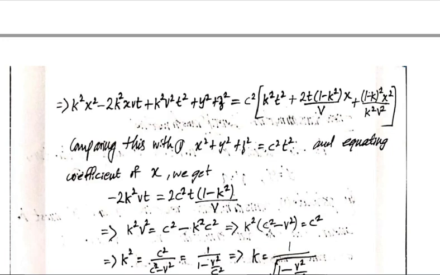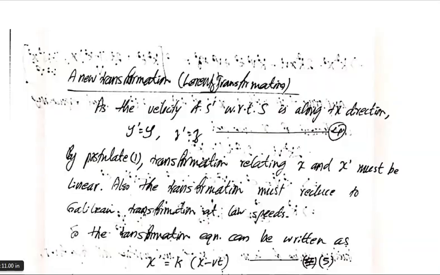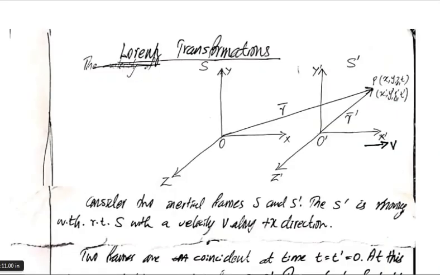These two coefficients should be equal because x is equal to 0, so here also the x term should be 0. In order to have a zero x term, the two coefficients should be equal, so that these two terms get cancelled and we get this equation. Here there is no x term, so equating the coefficients, we get